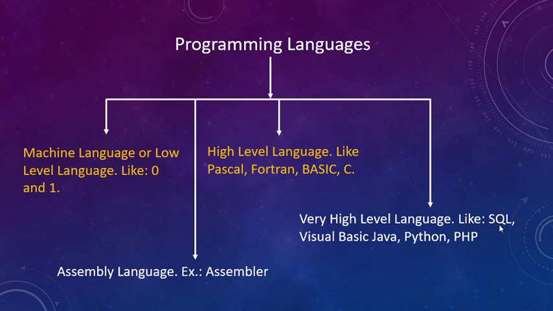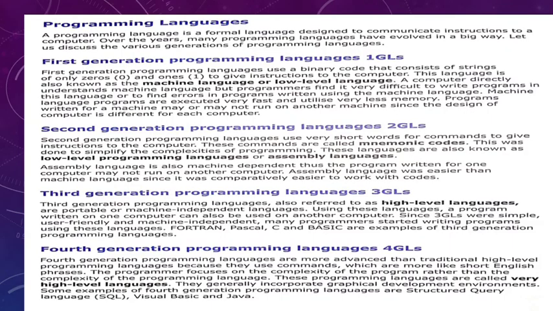And SQL is a structured query language that is mostly used in databases, means where you can store huge amounts of data. Like in a bank you can use SQL, in a railway reservation system you can use SQL. So this we will come across in the next topic, how many types of programming language generations we have.